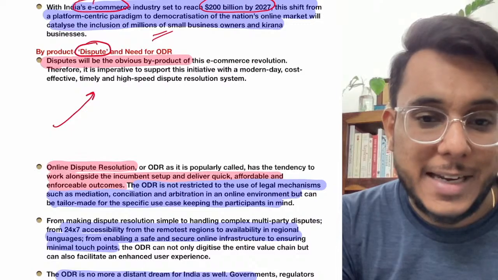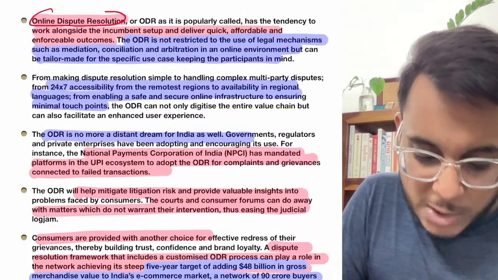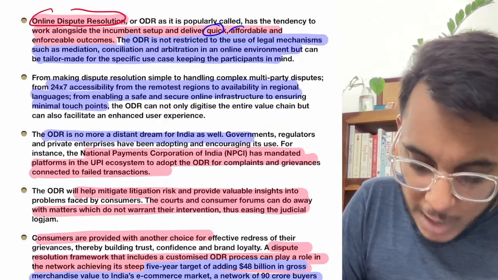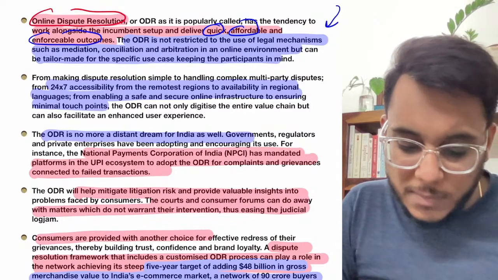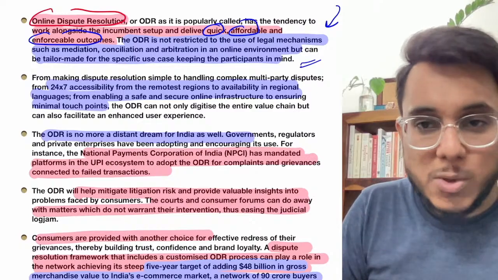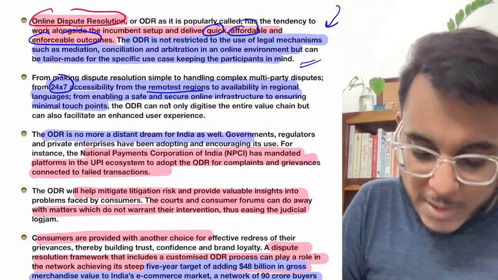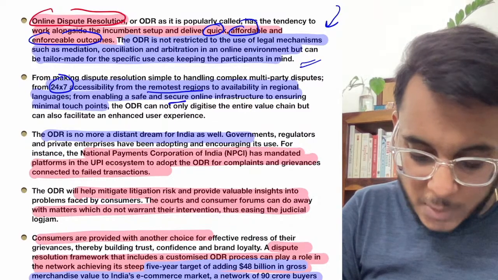It has been said that what we should do now is explore the idea of online dispute resolution. This online dispute resolution will be quick, affordable, and it will provide enforceable outcomes. Is it clear or not? Moreover, this online dispute resolution needs to be made a 24/7 facility, so that every person from the remotest corner can approach it.